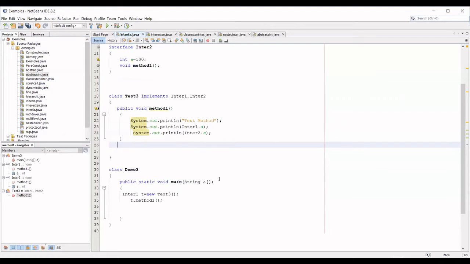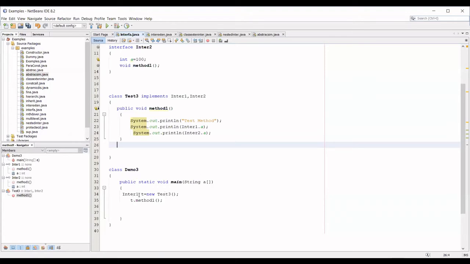All the method implementations are inside it. I'm accessing the object of Test3 only. I'm not accessing any object related to interface 1. I'm just using it as a superclass variable to access Test3, which has two superclasses, the interfaces. Test3 is a child of interface 1, so what is the problem in accessing that?